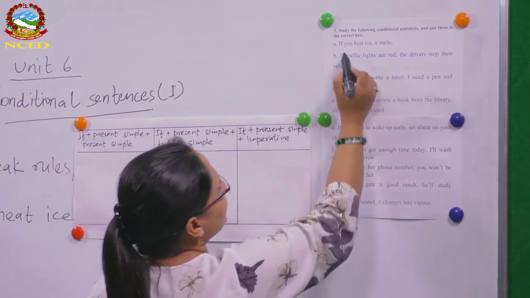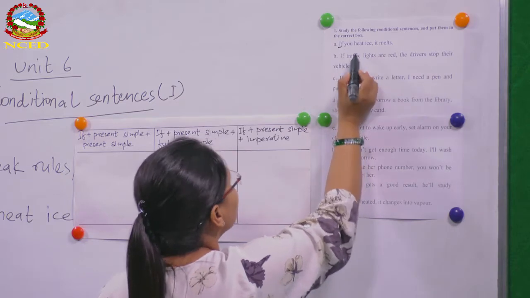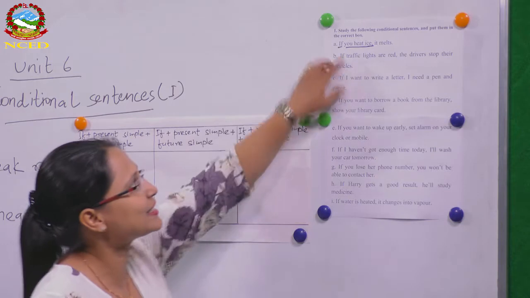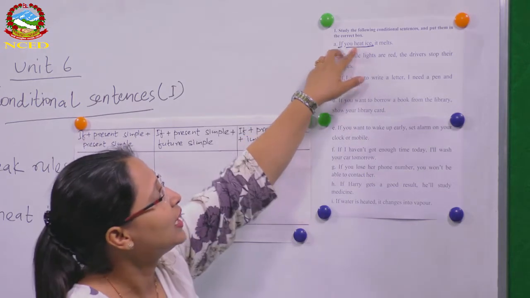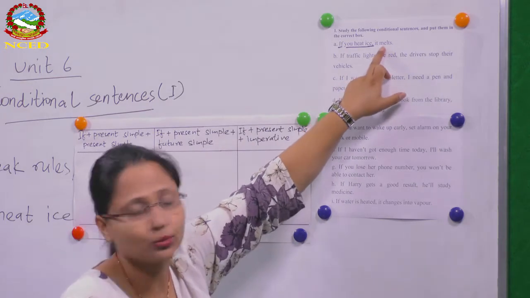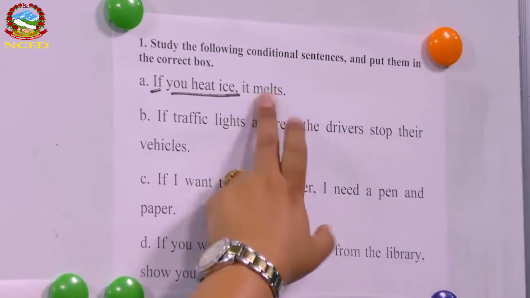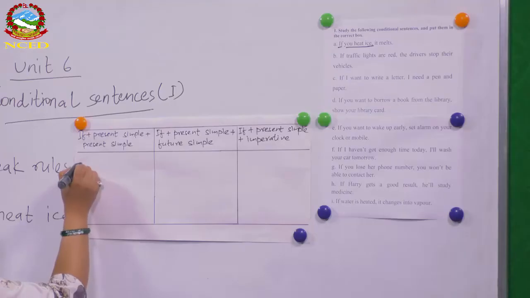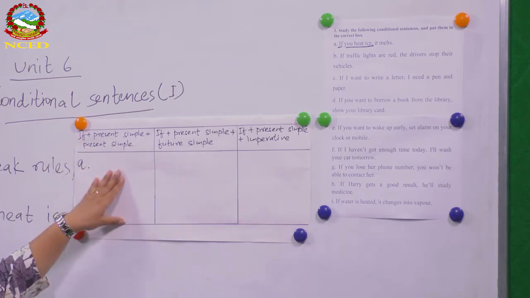Number A, if you heat ice, it melts. So there is if, and this is the if clause. Which tense is it in? Yes, it is in simple present tense. And how about the main clause? What tense is it in? It melts, again in simple present tense. So that means, let's write number A here, that fits into this category. Okay.